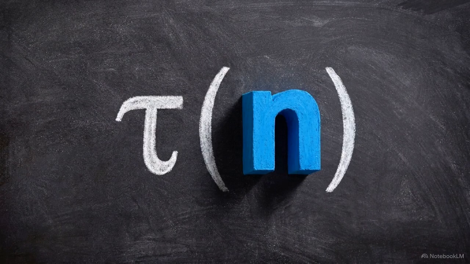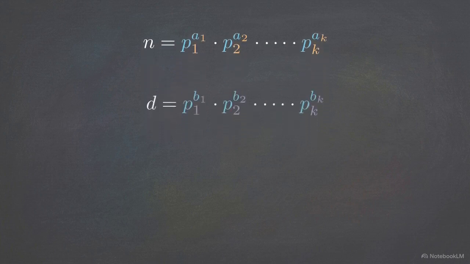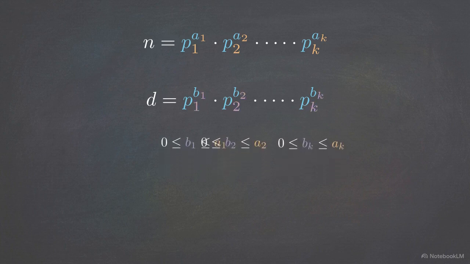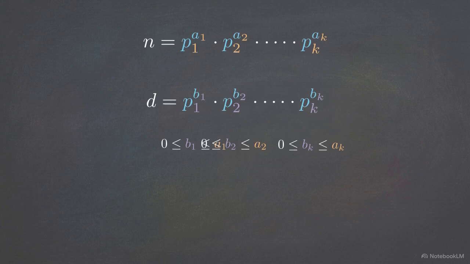Suppose we want to calculate the total number of positive divisors for a massive number n. Mathematically, this is denoted as tau of n. This equation on screen is the formal prime factorization formula for any integer n. It maps out its distinct prime bases and their respective exponents. Any divisor of n must be constructed by selecting a specific power of each available prime. That selection ranges from 0 all the way up to the prime's maximum exponent.